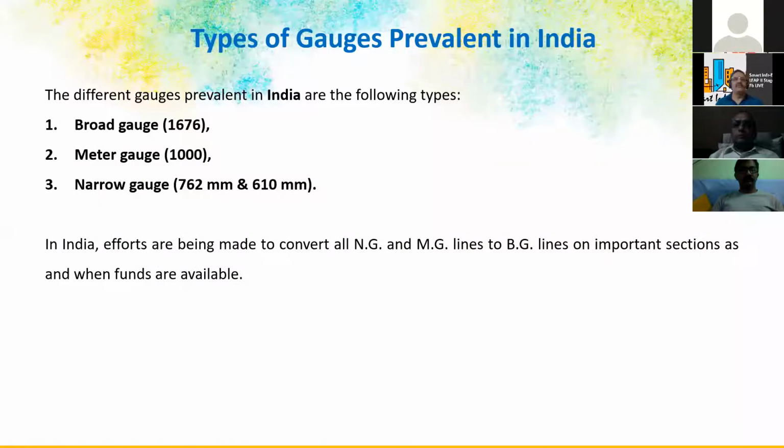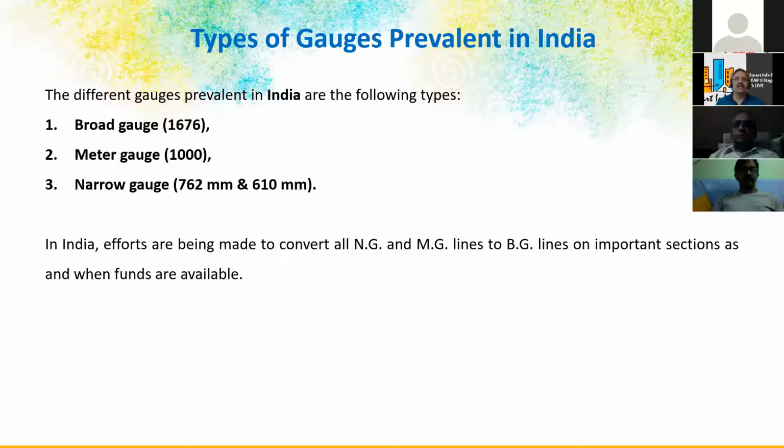We have three types of gauge lines, different gauges in India. Now meter gauge or narrow gauge is no more prevalent, or not very popular. Broad gauge is the mostly used one. We have broad gauge of 1676 mm rail to rail, meter gauge of 1 meter, and narrow gauge of 762 mm and 610 mm. In fact, this narrow gauge was developed for hilly terrains. If you go to Ooty or Himachal Pradesh, Shimla, you will see this kind of narrow gauge.